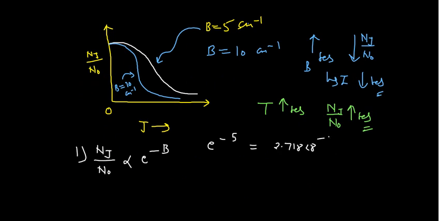2.71828 to the power negative 5. If you solve this particular expression, this will give you not 6 actually, I have calculated this value as 7, so let me check the exact value. Okay, this is 727 into 10 raised to the power minus 3.